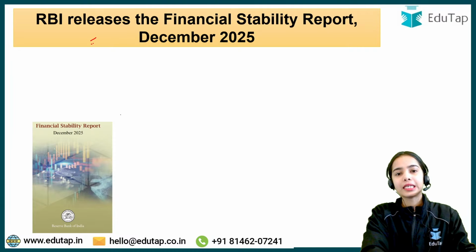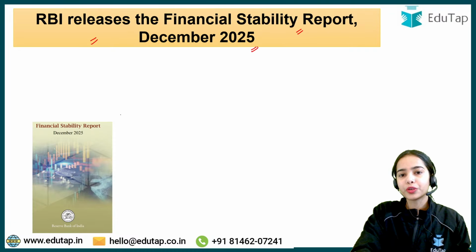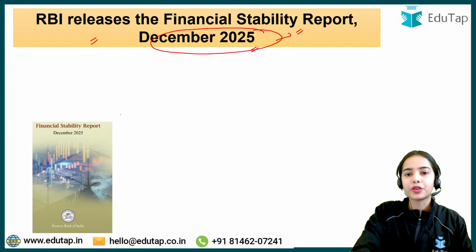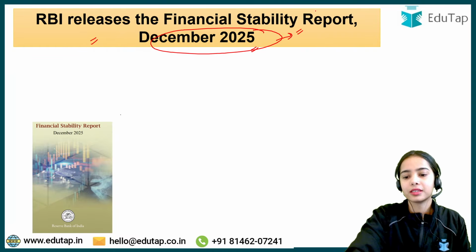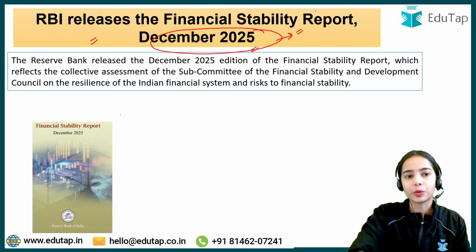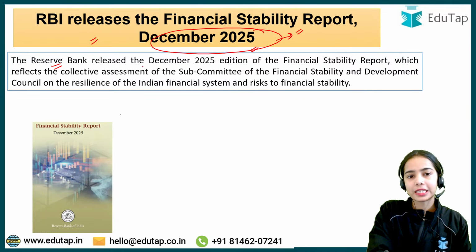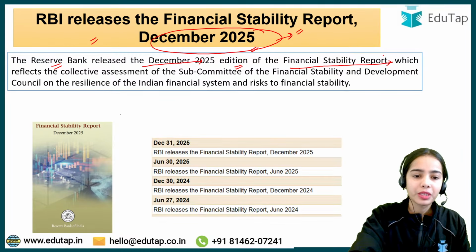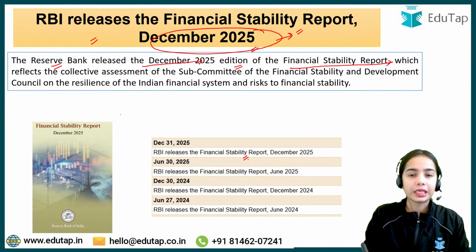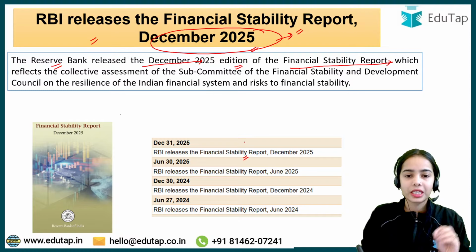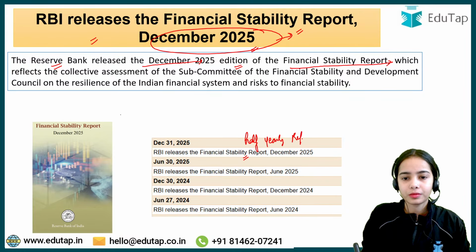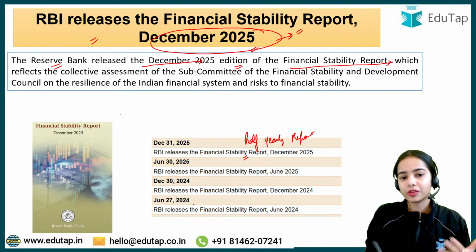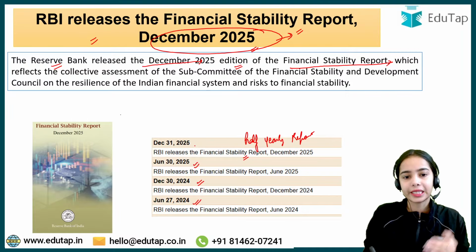So RBI has released the Financial Stability Report for December 2025. The Reserve Bank has released the December 2025 edition of the Financial Stability Report. Remember this, that the Financial Stability Report is released twice in a year. Okay, so it is a half-yearly report. In 2024, it was released in June, then in December. In 2025, it was released in June and then in December.